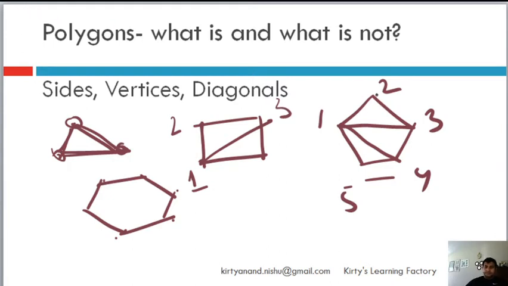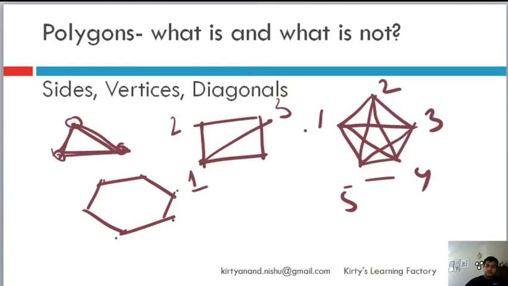And similarly with 2 to 4, it's a diagonal. Then 2 to 5, it's a diagonal. Then 3 to 1 we have already done. 3 to 4, 3 to 2, 3 to 5 we will put. Now 5 we don't need to put because we have already figured out all the diagonals starting with 5. So it will be double counting. Right? And these are all diagonals, the ones that you see inside. So that's the concept. Okay.